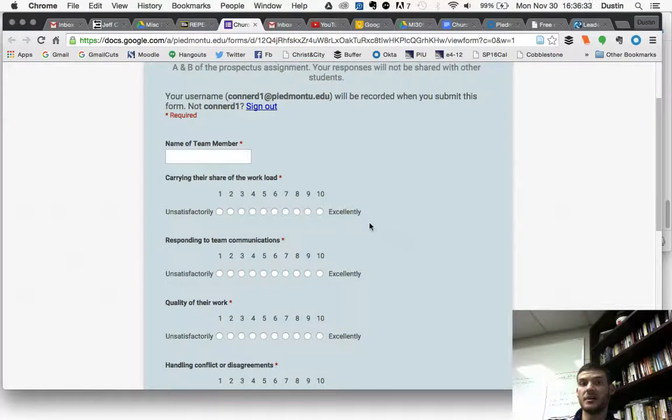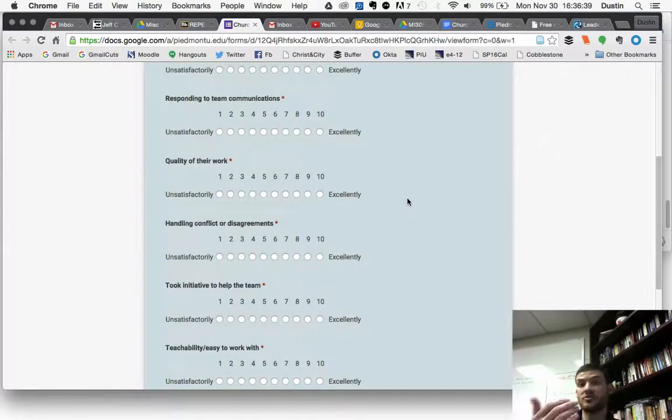If you give them an 8, it's like you gave them an 80. A 9 is a 90. We'll average these numbers, get it from every person. That's going to be their participation grade that I take from each of the students.